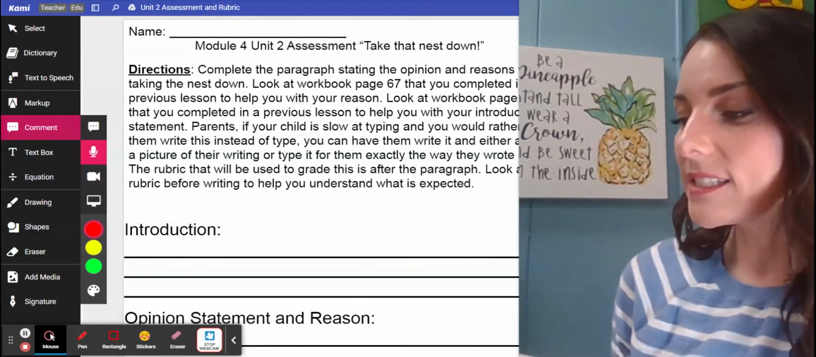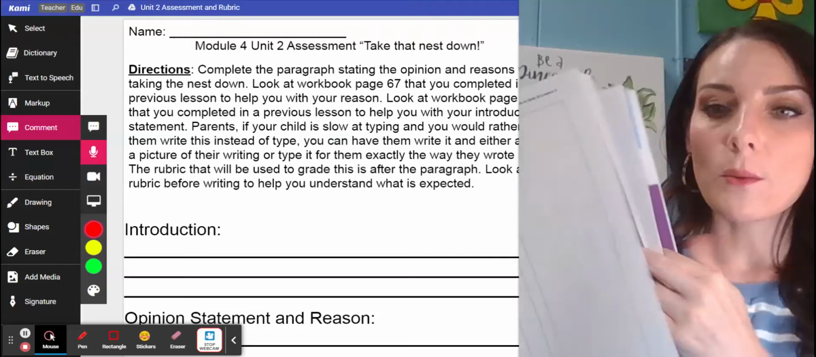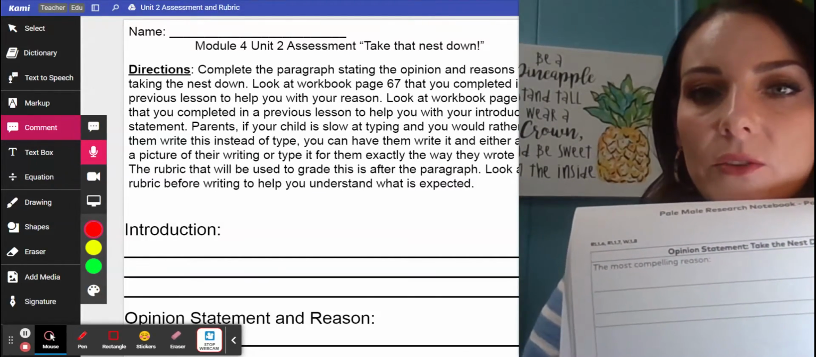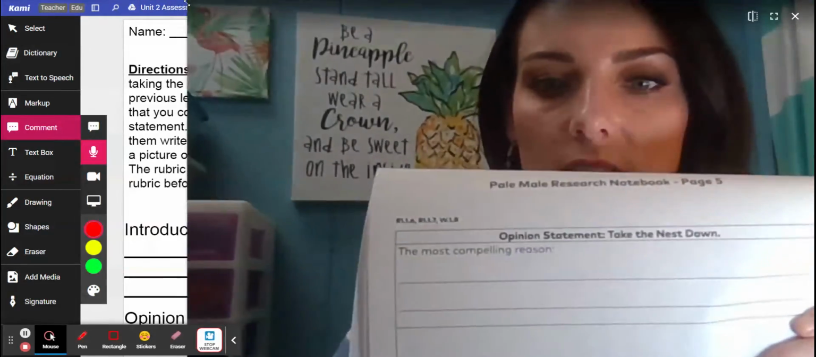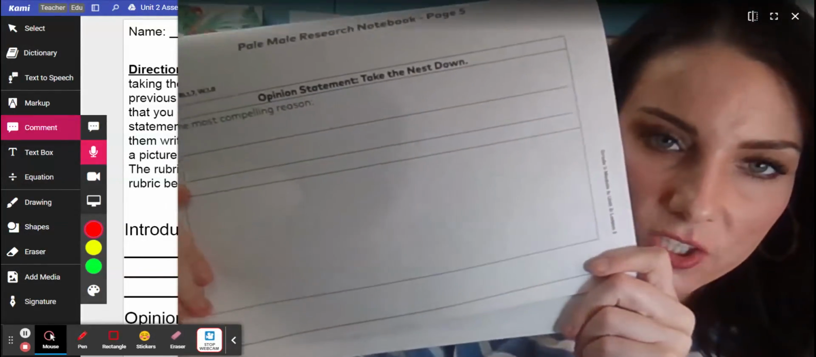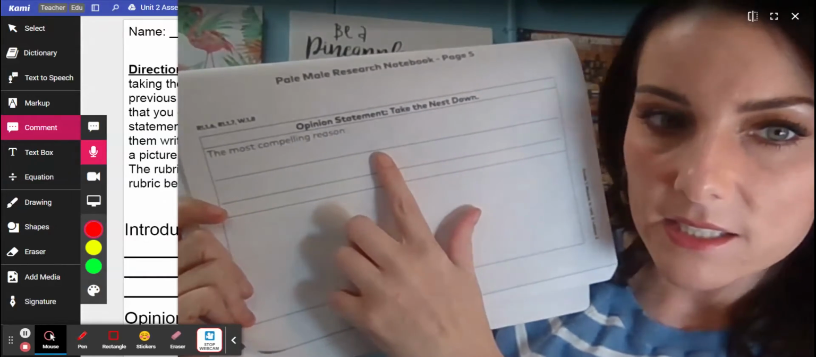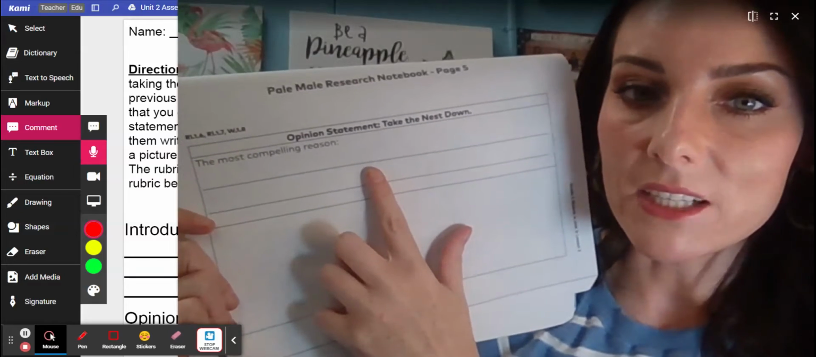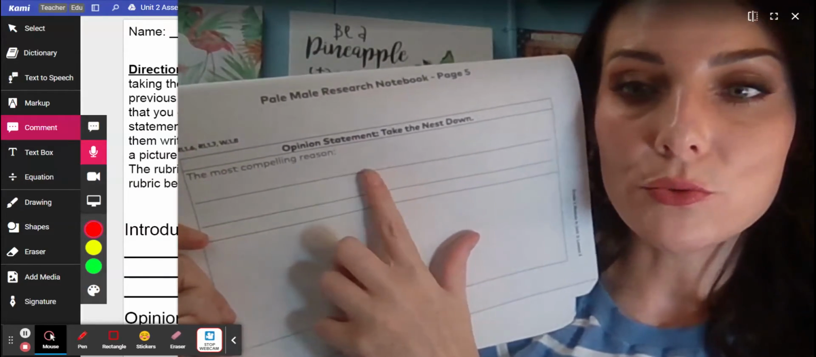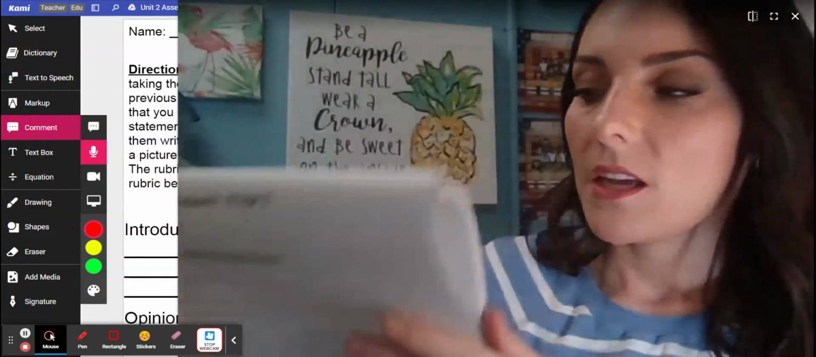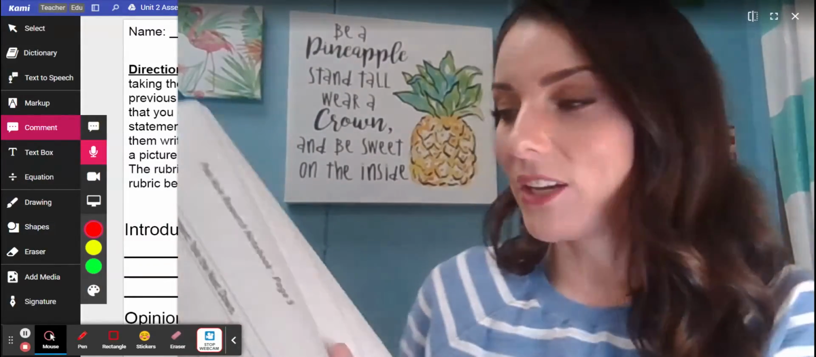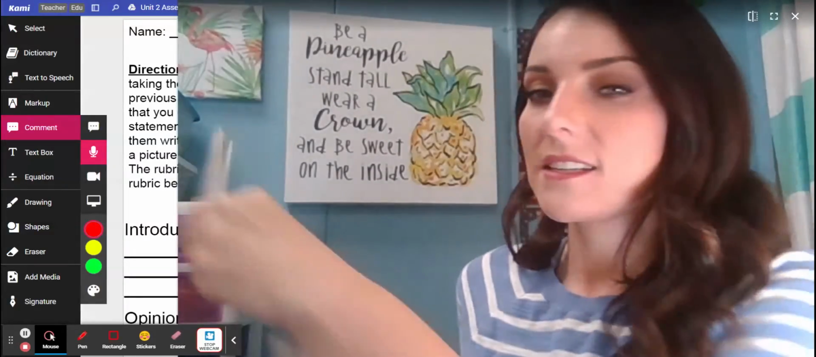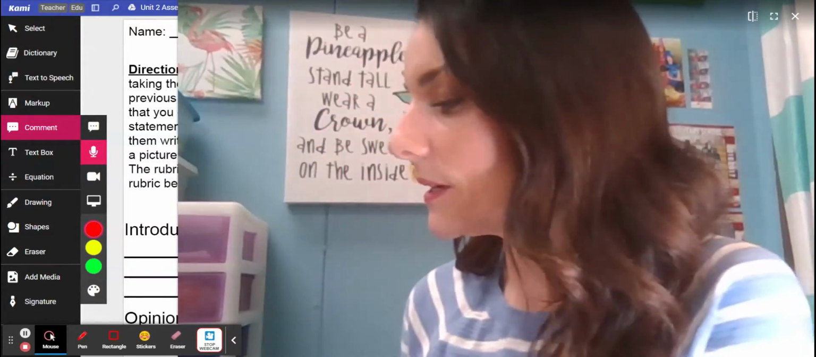Oh no, page 67 gives your reason. So on page 67, you did this, take that nest down. Let me focus this. Okay, so on page 67, you wrote a reason to take that nest down. You wrote the most compelling reason here. So that can be the reason that you use in your writing. And then you'll look at page 68 at how you did take that nest, leave that nest up.